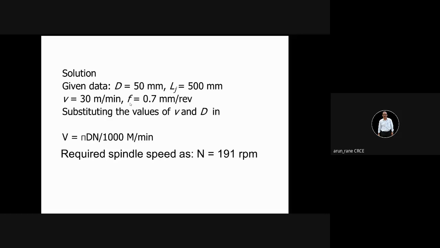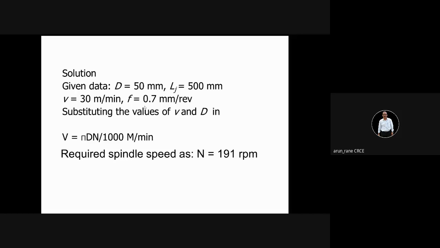If my workpiece rotates through one revolution, the tool will move by 0.7 millimeter. Is it clear? The meaning of this is very important. You have to remember it if you want to get 5 marks.